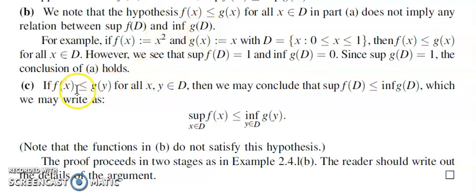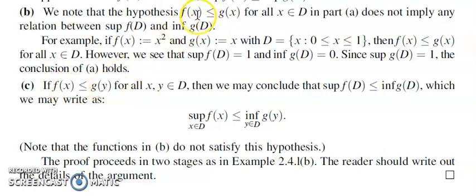The difference is that f of x should be less than or equal to g of y for every x, y element of D, which means that for every x element of D, the value of f of x is less than every value in the range of g. So every value in the range of f should be less than every value in the range of g. This is the difference.